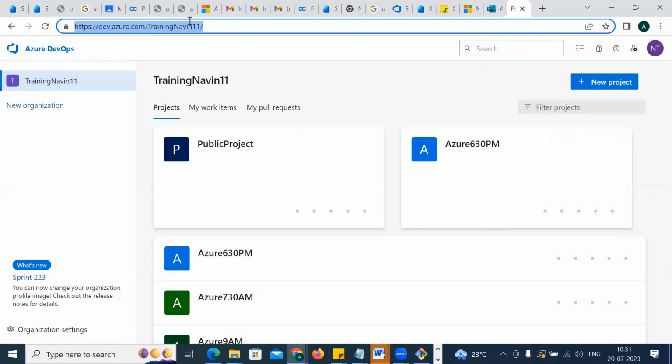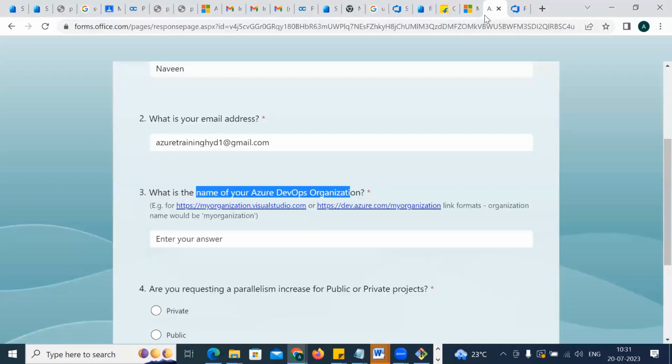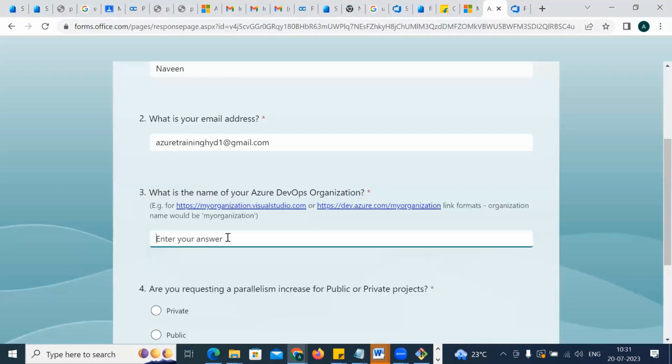Got the point? Again, I'm telling you, buddy, understand. You have to give the organization name, so don't give only training Naveen 11. Just click on it and look at the website name at the top right. You are inside dev.azure.com training Naveen 11. So copy this, come to the website here and give this. Same, right? Can you see here? Either you can go with this or with this: http dev.azure.com, my organization name. This is my organization name.